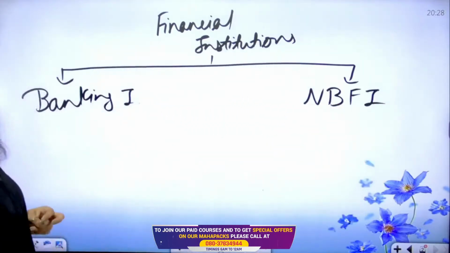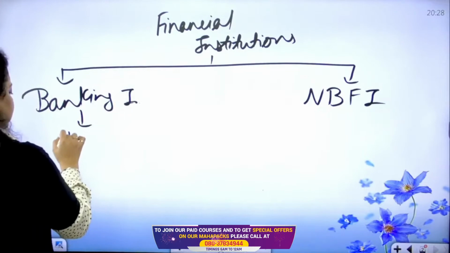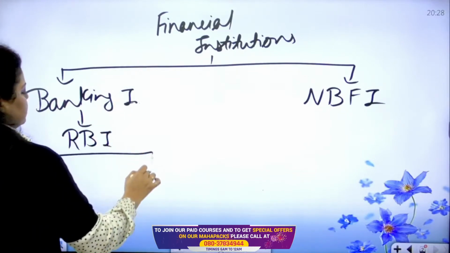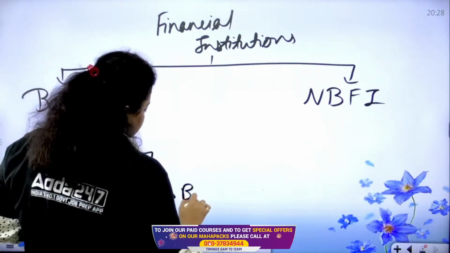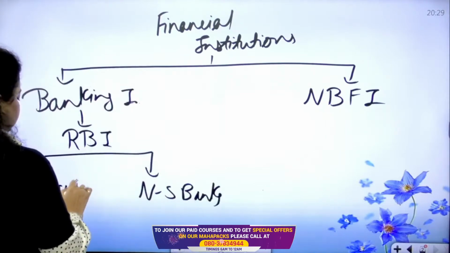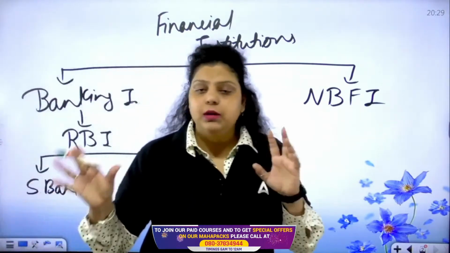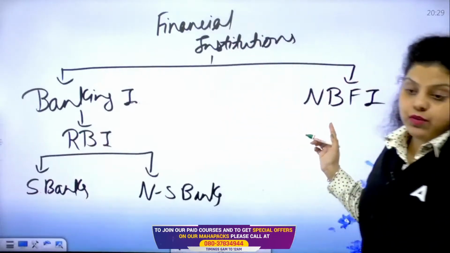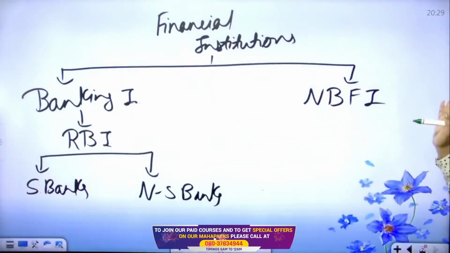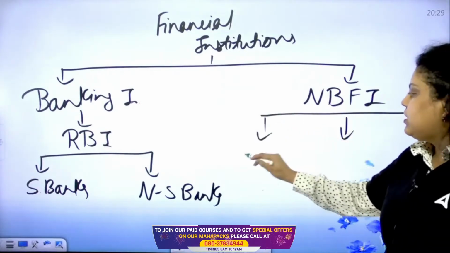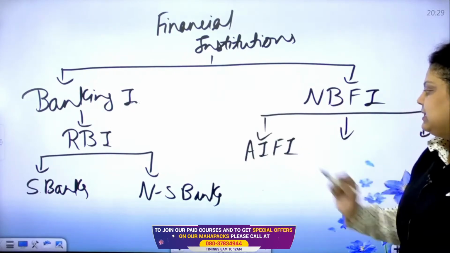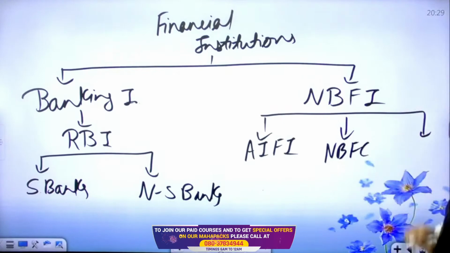Under the banking institution, you will have RBI, and RBI divides these banking institutions into two categories, that is the scheduled banks and the non-scheduled banks. These are the banking institutions in our country. Further, they will be divided into commercial, non-commercial, etc. Now, if I talk about NBFI, these are the non-banking financial institutions. Non-banking financial institutions are categorized into three categories. First, all India financial institutions. Second, we have non-banking financial companies. Third, we have primary dealers. So, these are the non-banking financial institutions.